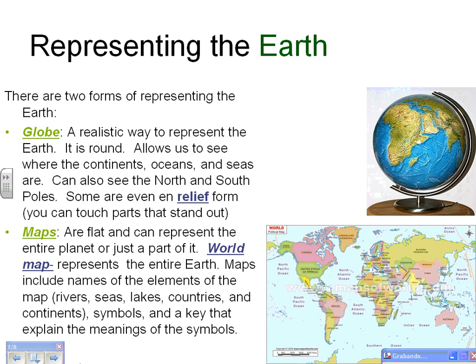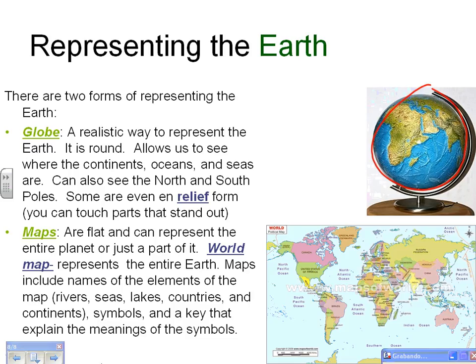Representing the Earth. There are two forms of representing the Earth. A globe. A globe is a realistic way to represent the Earth. It is round. It allows us to see where the continents, the oceans, and seas are. We can also see the North and South poles. Some are even in relief form. That means you can even touch the parts that stand out.